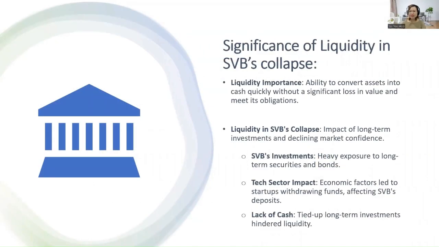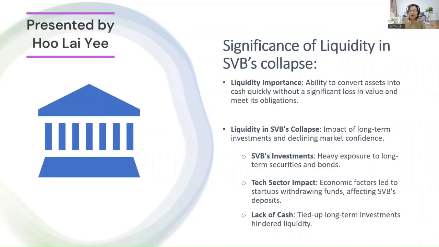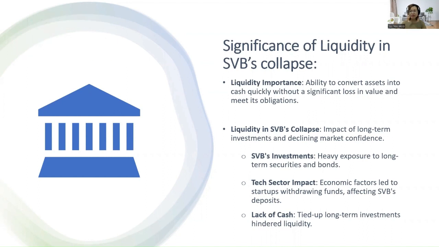Thanks, Kim. Let's discuss the significance of liquidity in the context of the SVB collapse. In the context of a bank, liquidity is important because it allows the bank to meet its obligations to its depositors and other creditors. SVB had heavy exposure to long-term securities and bonds.